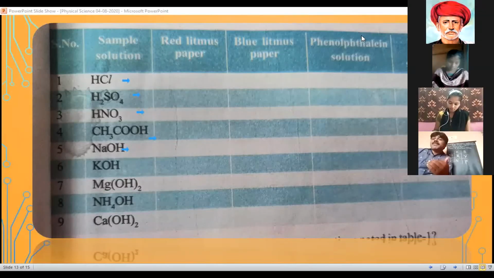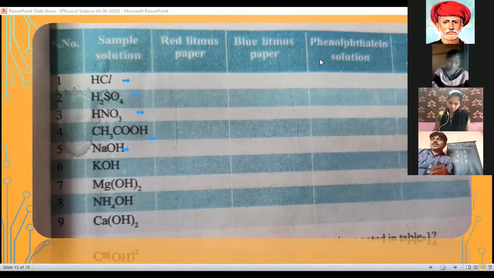Next, observe the second one, blue litmus paper. The first 4 substances, HCl, H2SO4, HNO3, and acetic acid, CH3COOH, are acids. Acids change blue litmus paper into which color? Red. So write down red color for the first 4 substances in the blue litmus paper column.